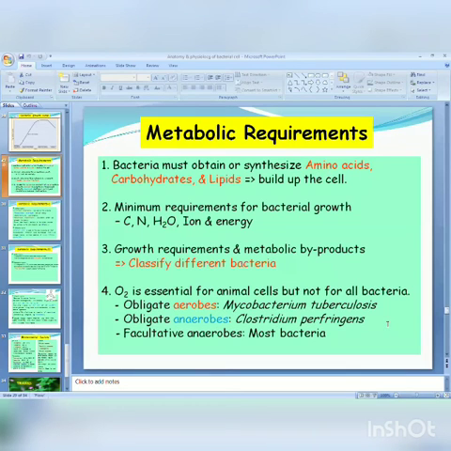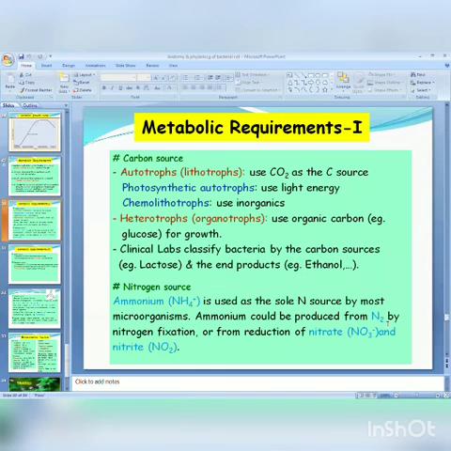So the minimum requirement for bacterial growth is carbon, nitrogen, water, iron, and energy. Growth requirements and metabolic byproducts classify different bacteria. Oxygen we already know. Then the carbon source, that also we studied. Nitrogen source, ammonia, they get from natural sources.